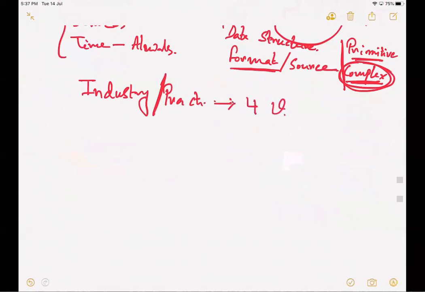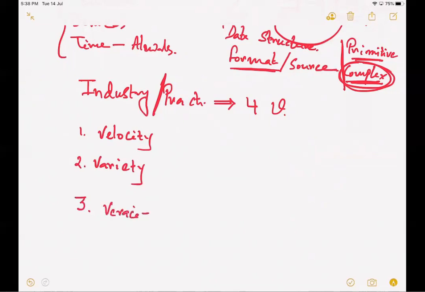What are those 4 V's? The first V defines velocity. The second V defines variety. The third V defines veracity. And the fourth V defines value.